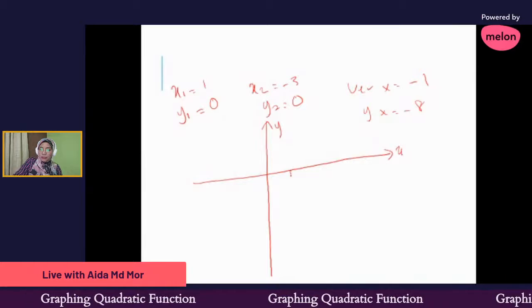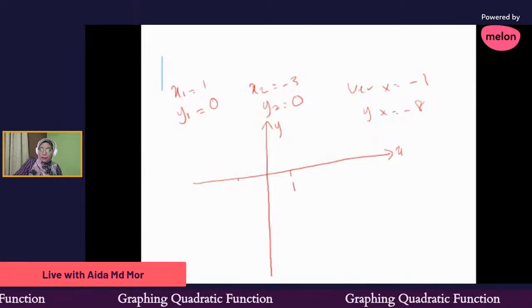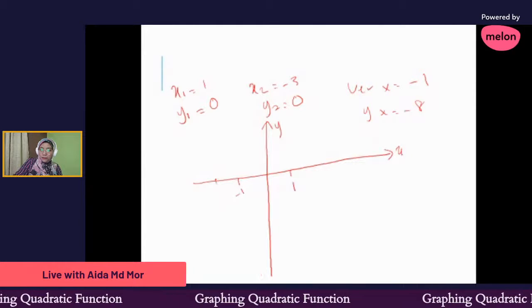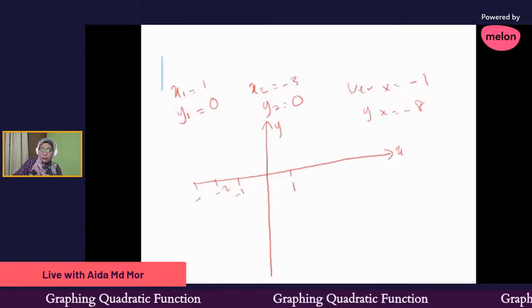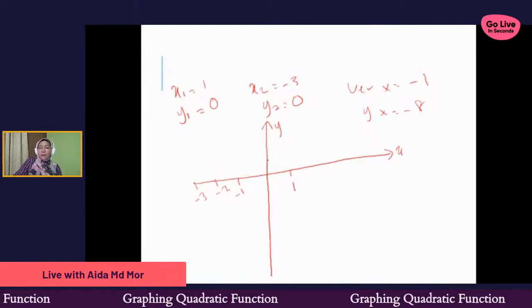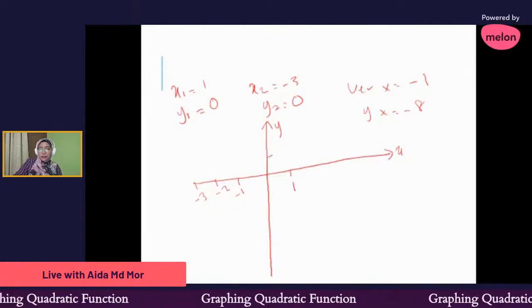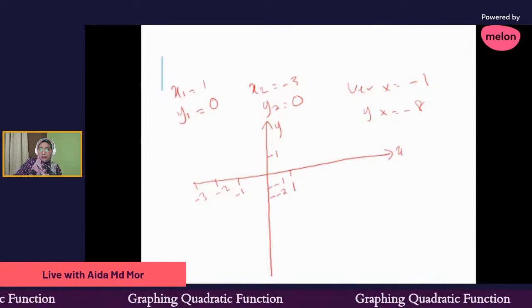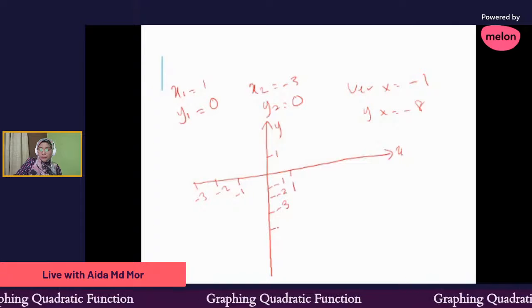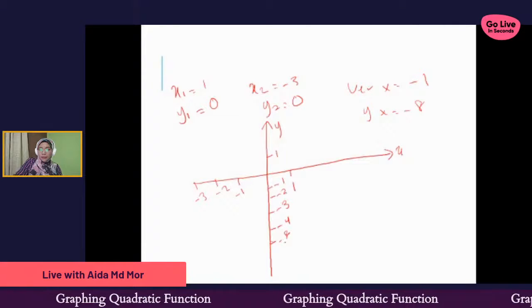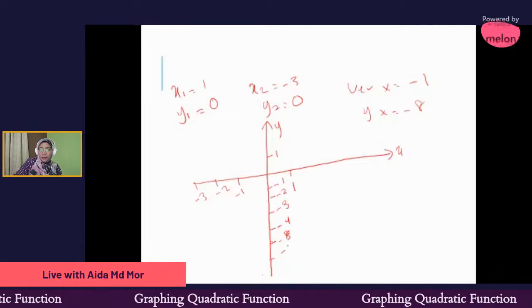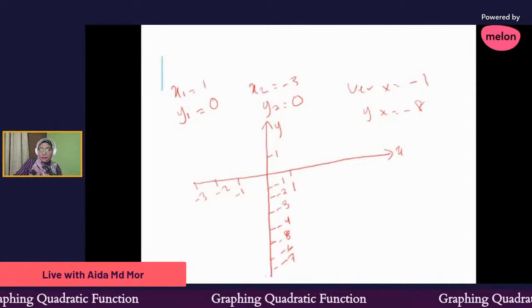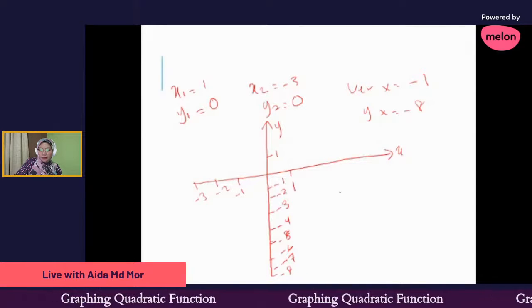So this is my x1, this is my -1, -2, this is my -3. And then for y, we don't have positive y, but I just put 1 there. Then this is -1, -2, -3, -4, -5, -6, -7, and this is my -8.